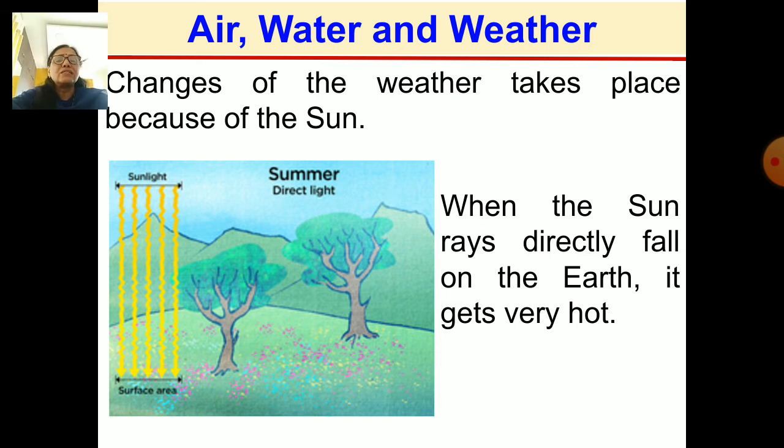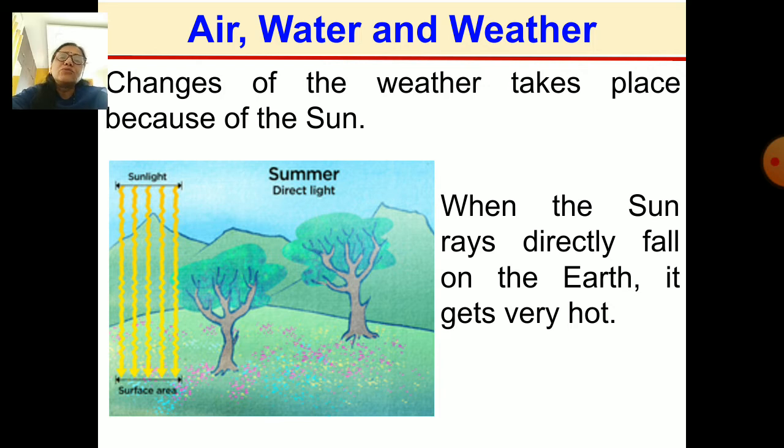As you can see in the picture, the sun rays are falling straight. This is during the afternoon, and in summer it is very hot. We get direct rays, so this picture is of the summer and we get direct heat.